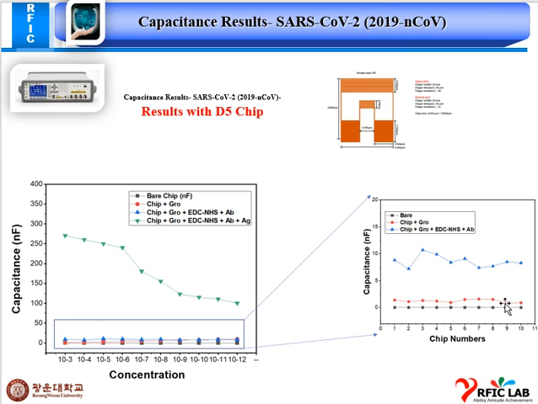All the chips have nearly the same capacitance, and this is the chip with graphene oxide EDC NHS in the blue part. Here we can see all the chips have near about the same values. In the green part this is our capacitance from the concentration variation from 10 to the power minus 12, which has a low value with the low concentration. A high concentration has the high capacitance, and it is going in a linear way, and I will be checking the capacitance concentration for the final results for our paper.